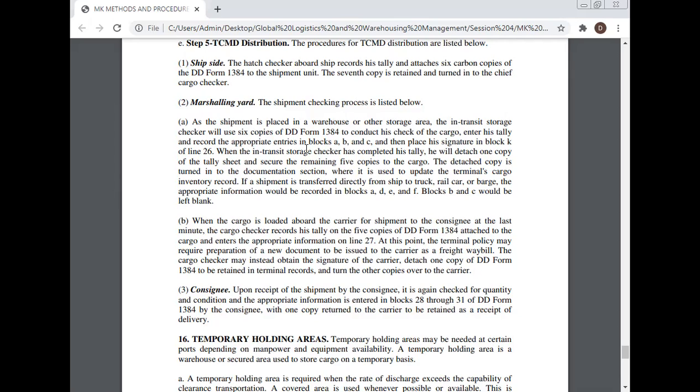Consignee. Upon receipt of the shipment by the consignee, it is again checked for quantity and condition, and the appropriate information is entered in blocks 28 through 31 of DD Form 1384 by the consignee, with 1 copy returned to the carrier as a receipt of the delivery.